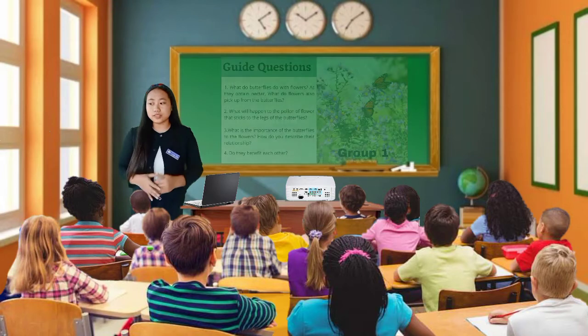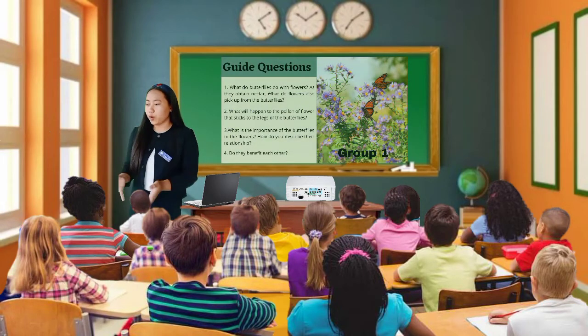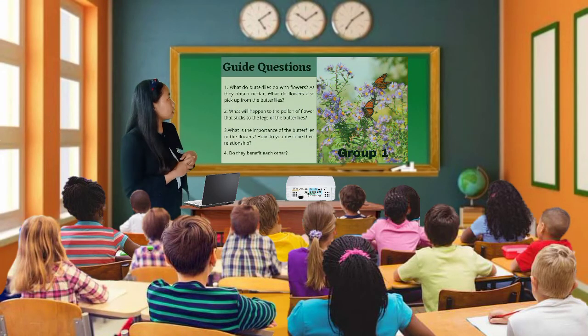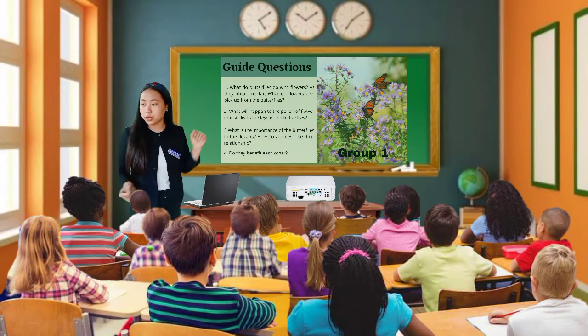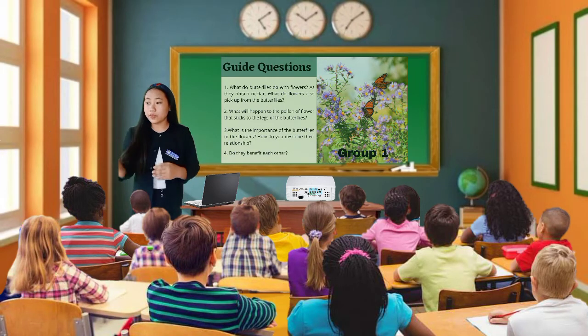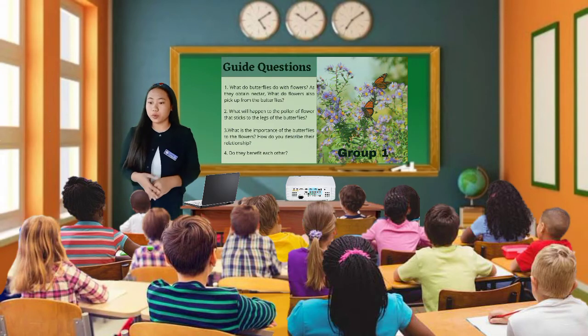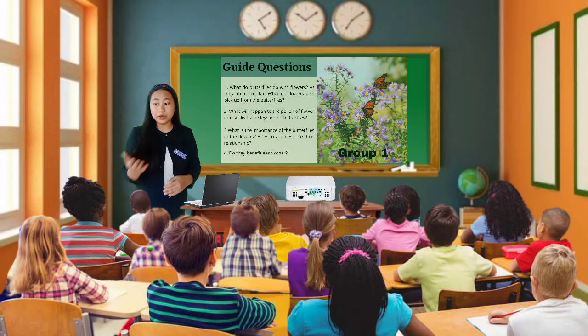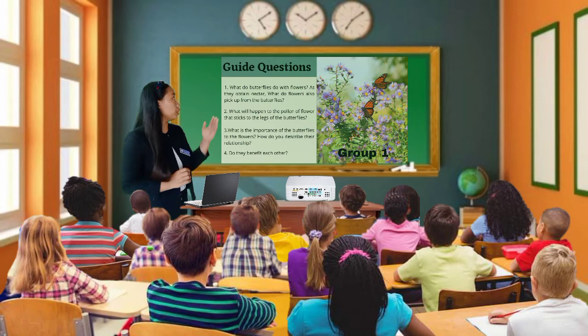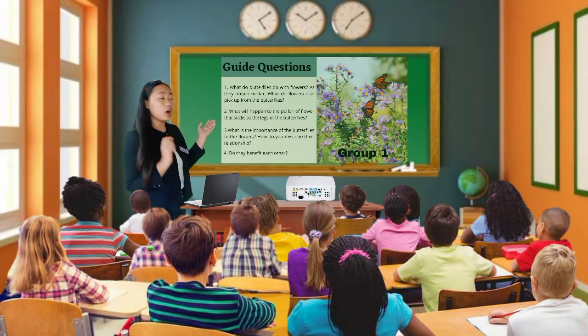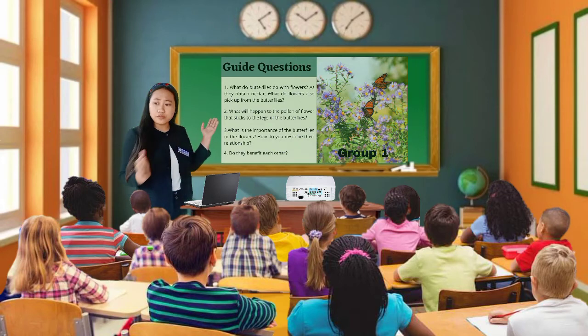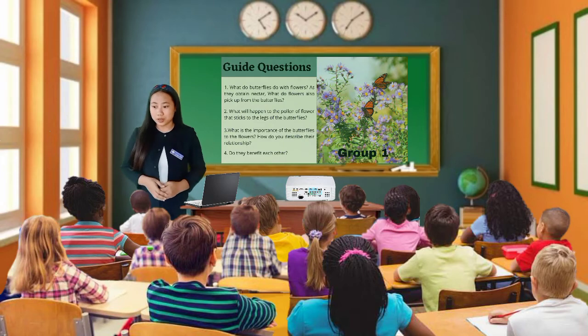So let us first start with group 1. Group 1, what are the 2 living things that have an interaction in your assigned picture? So it's butterflies and flowers. You have your guide questions, right? Can you read the first one? For your first guide question, what do butterflies do with flowers? As they obtain nectar, what do flowers also pick up from butterflies? So what is your answer?